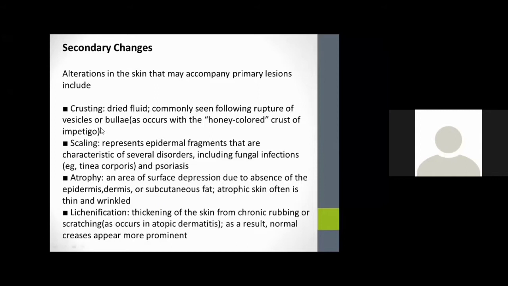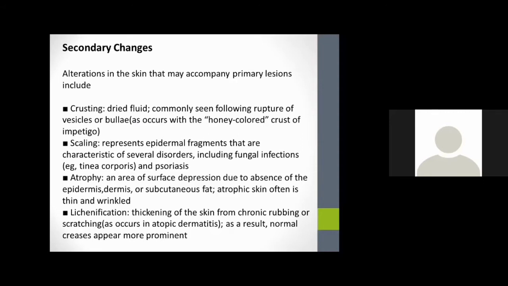In impetigo, there will be a bullous presentation, and all these bullae form a honey-colored crust. Scaling is a secondary lesion that represents epidermal fragments characteristic of several disorders, including fungal infections. In psoriasis, there will be scaling as a secondary change.